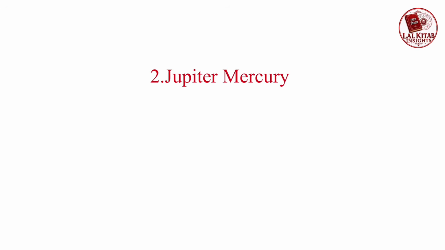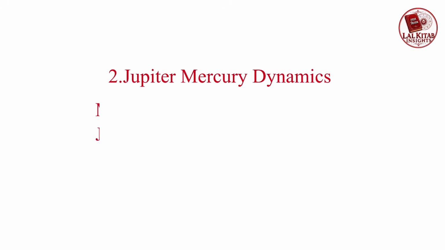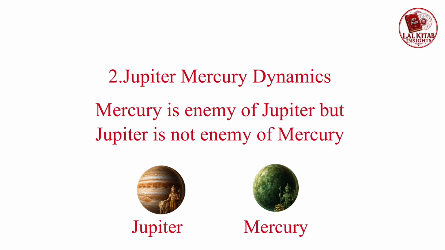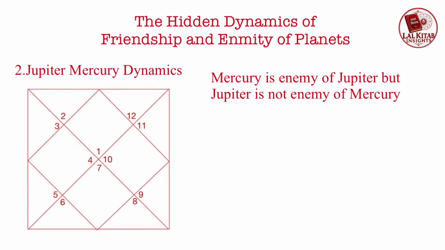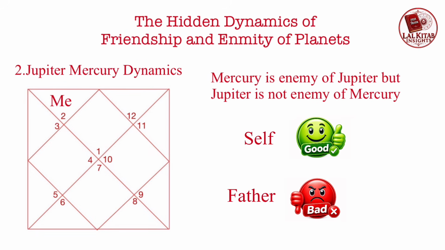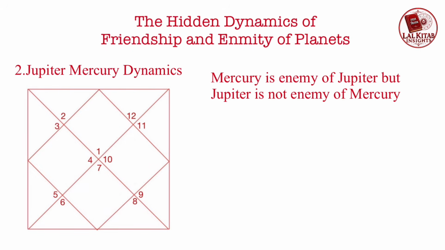Let us see Jupiter Mercury dynamics. Mercury is enemy of Jupiter, but Jupiter is not enemy of Mercury. Jupiter treats Mercury as an equivalent planet. When Mercury is placed in 2nd house, it is good for self and bad for father. 2nd house is Pakka Ghar of Jupiter.